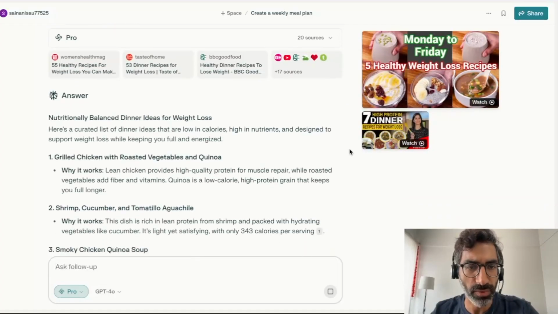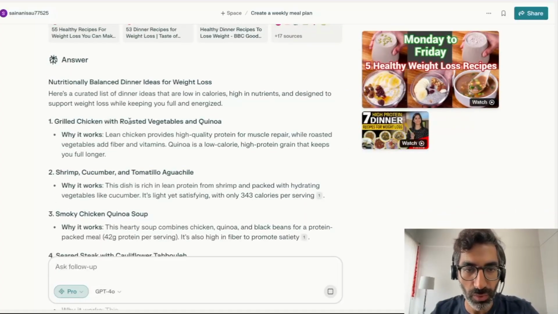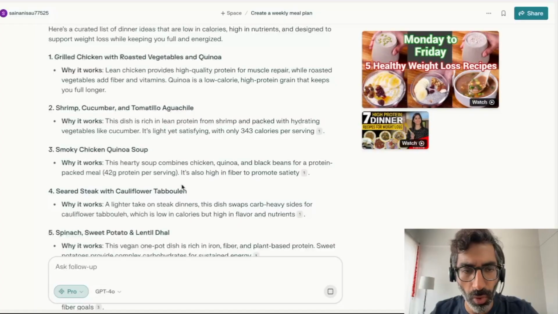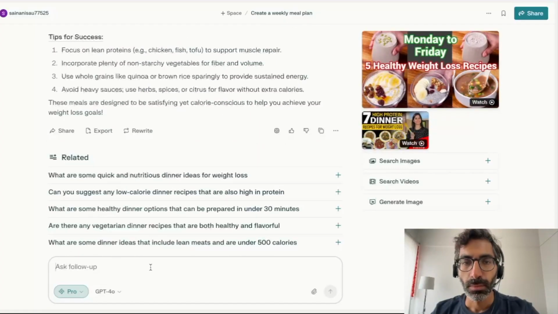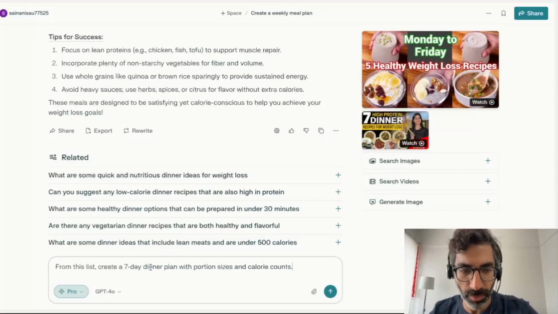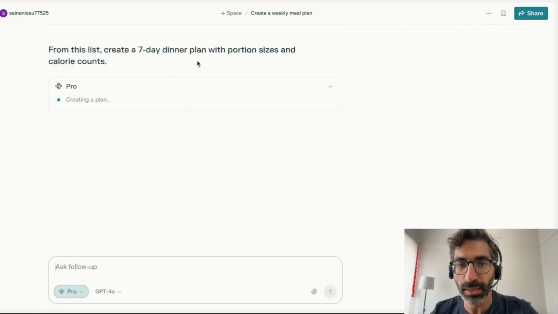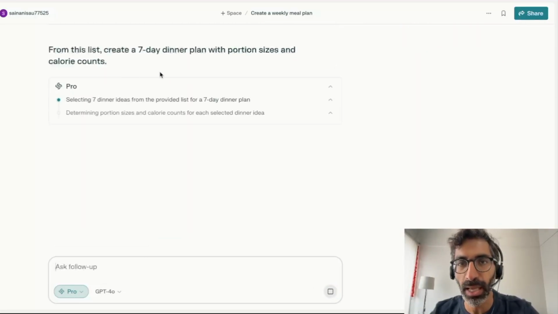As you can see, the kind of responses that I'm getting are grilled chicken with roasted vegetables and quinoa. There's a little bit of rationale of why it works. All of these options with why it works, which is pretty handy. Now let's say I want to use the information from this particular prompt and refine and look for something else. So I'm saying to Perplexity, hey, from this list create a 7-day dinner plan with portion sizes and calorie counts.